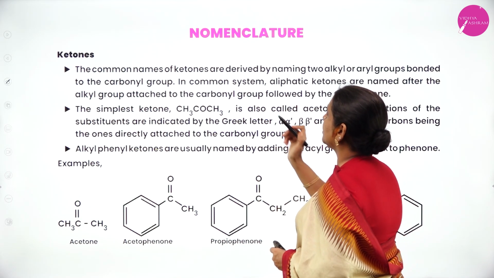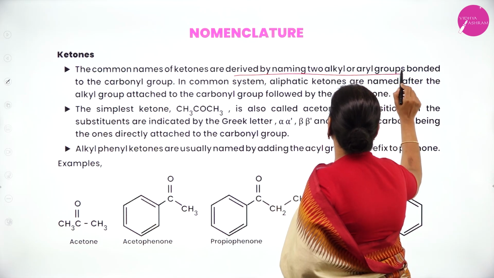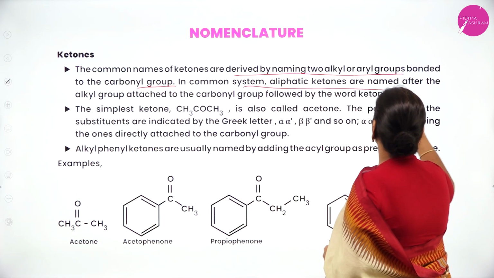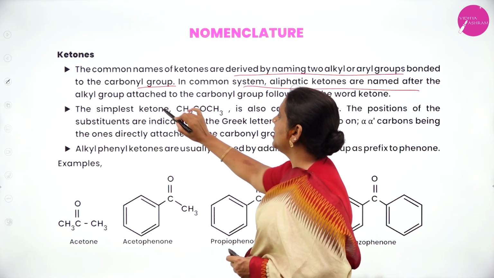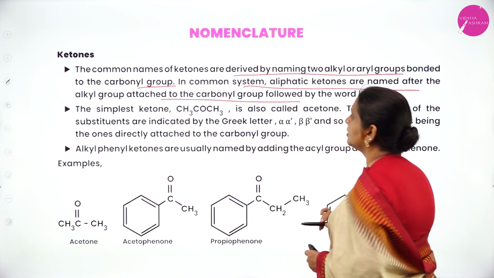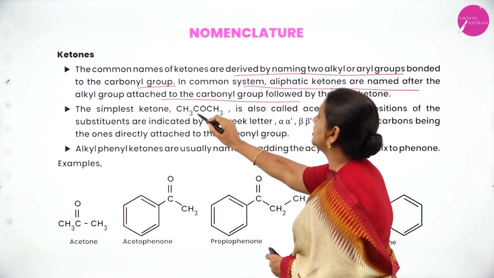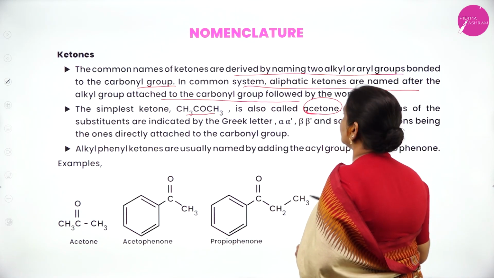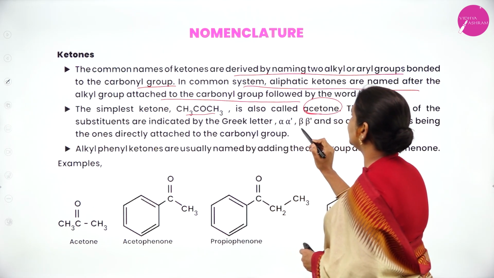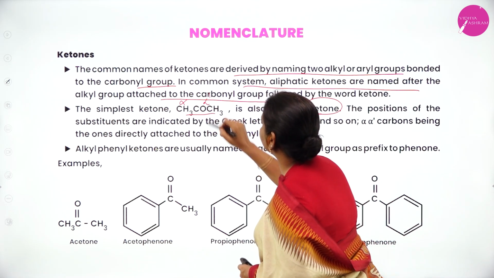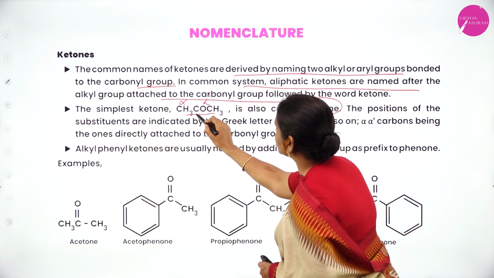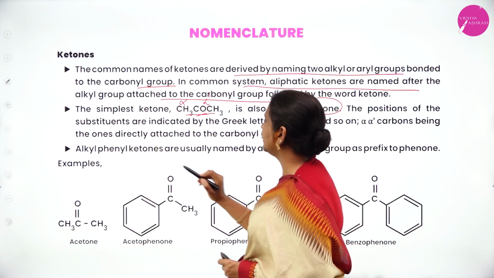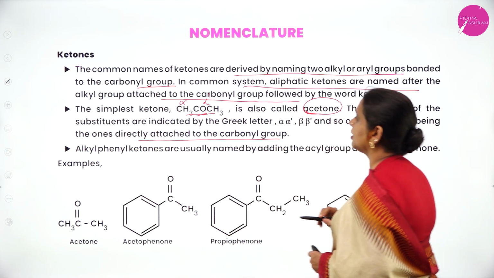Gamma. Common names of ketones are derived from the naming of the alkyl and aryl groups bonded to the carbonyl group. In the common system, aliphatic ketones are named after the alkyl groups attached to the carbonyl group. The simplest ketone is acetone, dimethyl ketone. The positions of the substituents are indicated by the letters alpha and alpha dash, because both carbons are attached to the carbonyl group. Then beta, beta dash, alpha and alpha dash carbons being the ones directly attached to the carbonyl group.